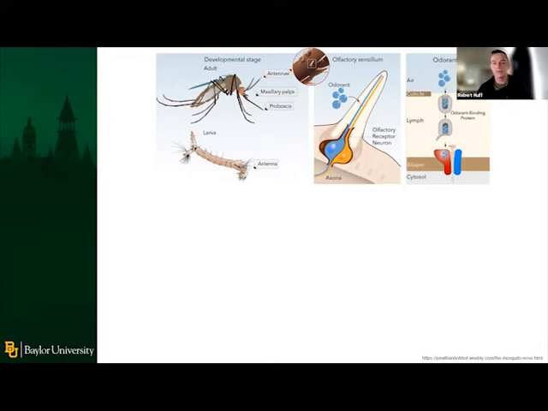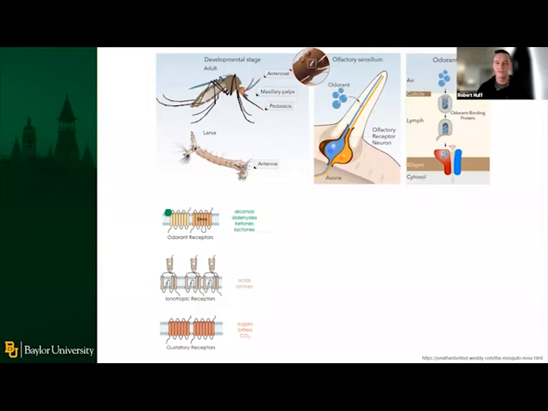The receptors that we study in the lab mainly are from three different classes. We have ORs, or odorant receptors, IRs, or ionotropic receptors, and GRs, or gustatory receptors. Off to the right, we have some compounds that they're typically associated with detecting.